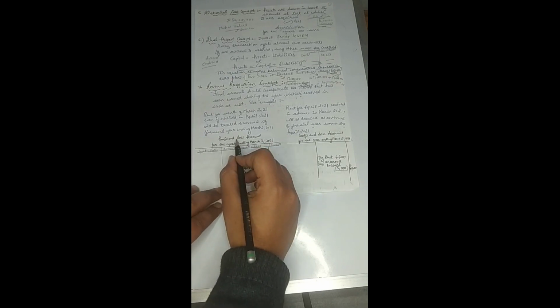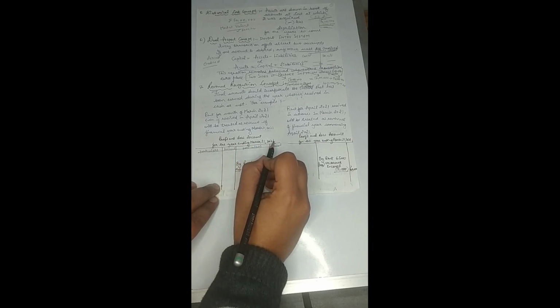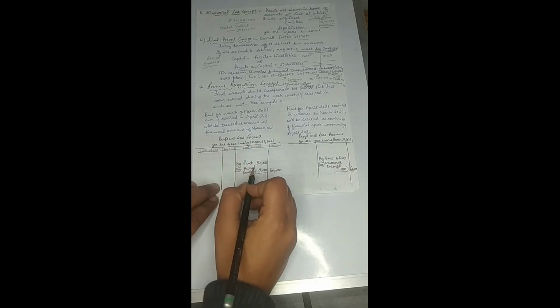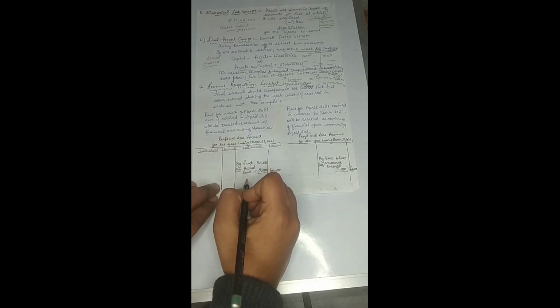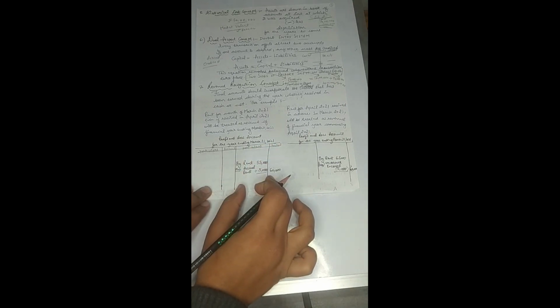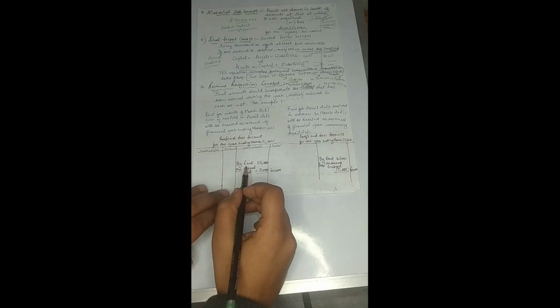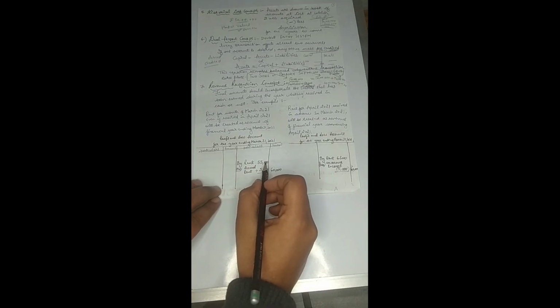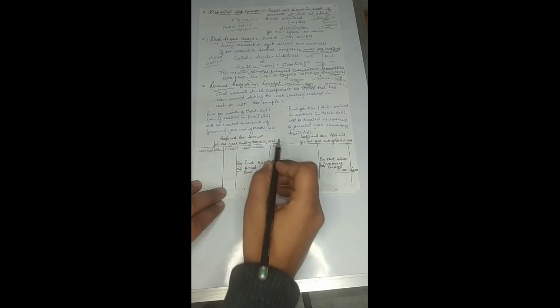Right? So when you will be preparing the profit and loss account for the year ended March 31, 2021, on the right hand side, obviously because it is an income, it will be recorded on the right hand side of the profit and loss account. All the incomes are recorded on the right hand side, and all the expenses are recorded on the debit side of the profit and loss account, right? So when we will be writing this amount of 55,000 on the income side of the profit and loss account for the year ended 31st March 2021.